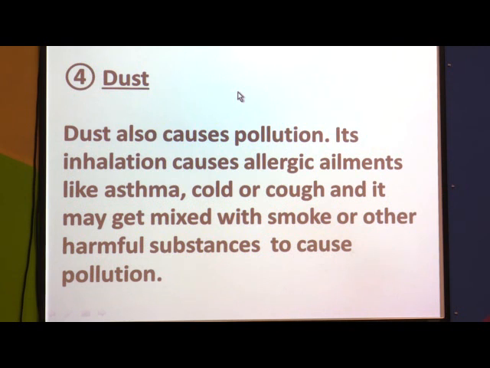The next one is dust. Dust also causes pollution. Its inhalation causes allergic ailments like asthma, cold or cough, and it may get mixed with smoke or other harmful substances to cause pollution. Dust particles are there in the air, but in limited quantity.